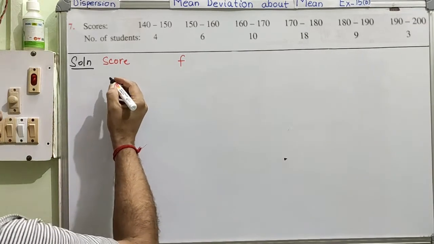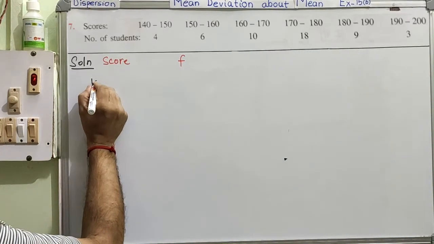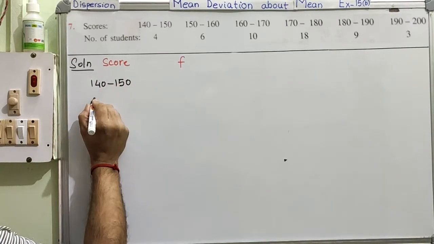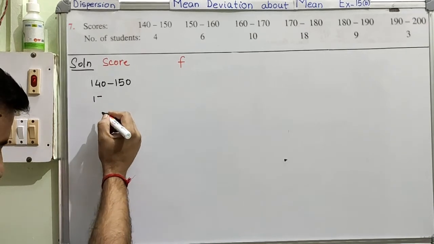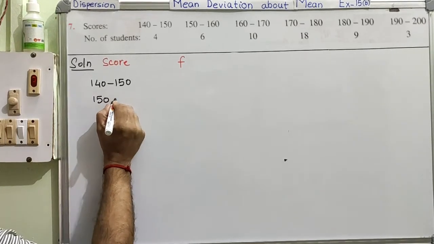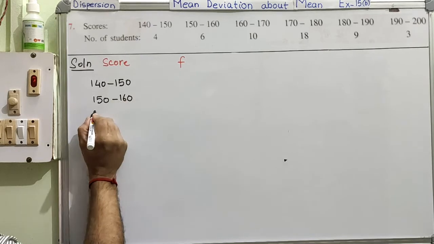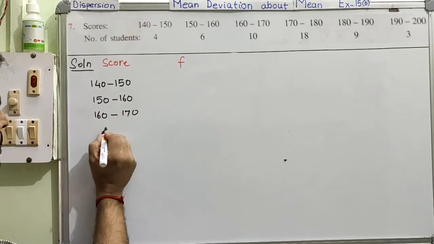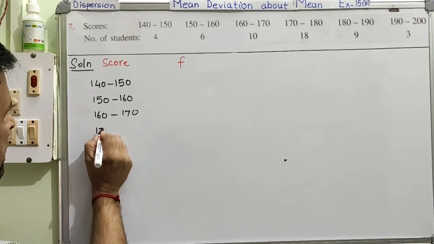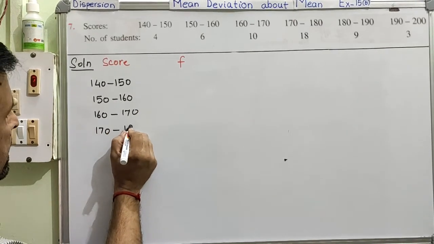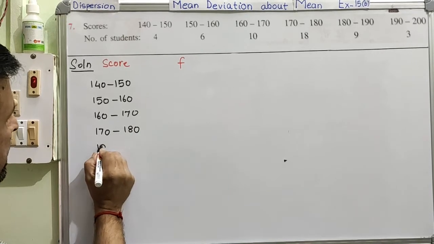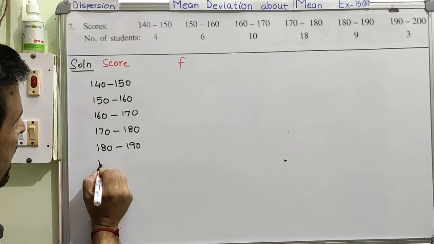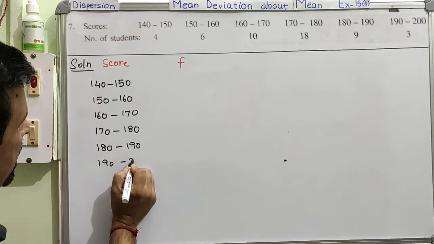So first we have 140 to 150, 150 to 160, 160 to 170, 170 to 180, 180 to 190, 190 to 200.